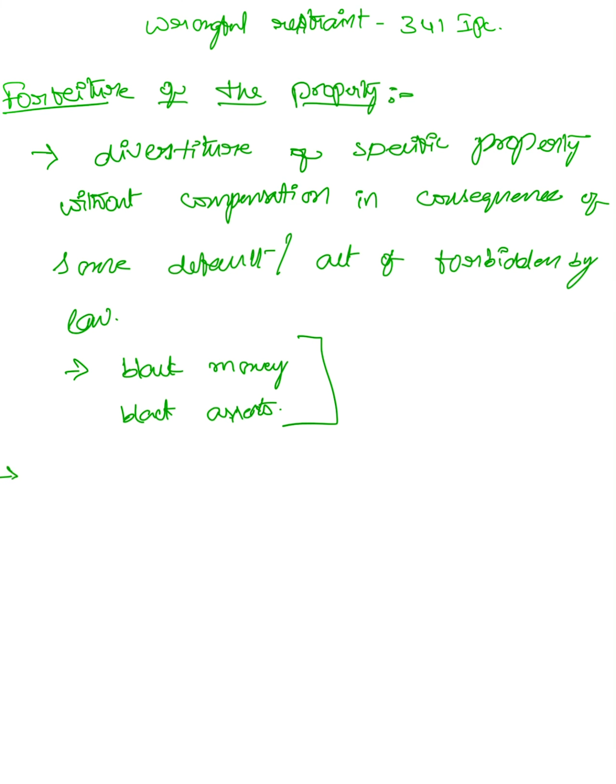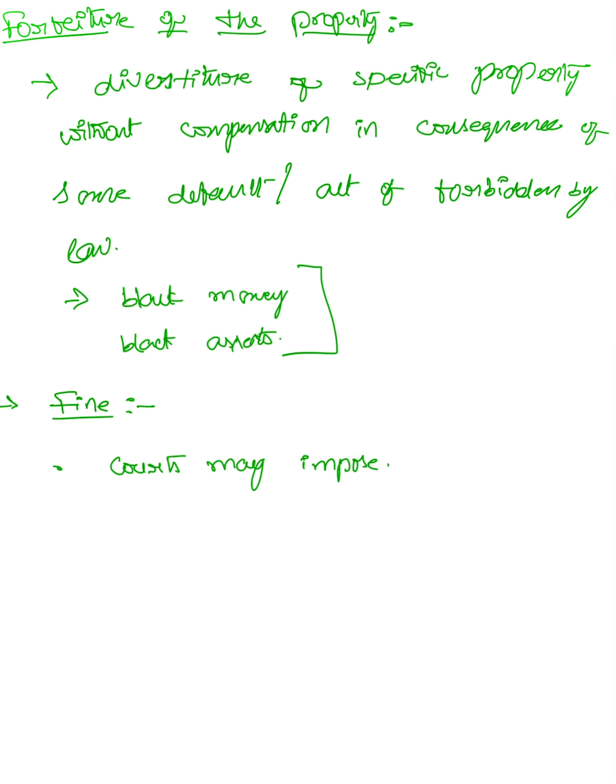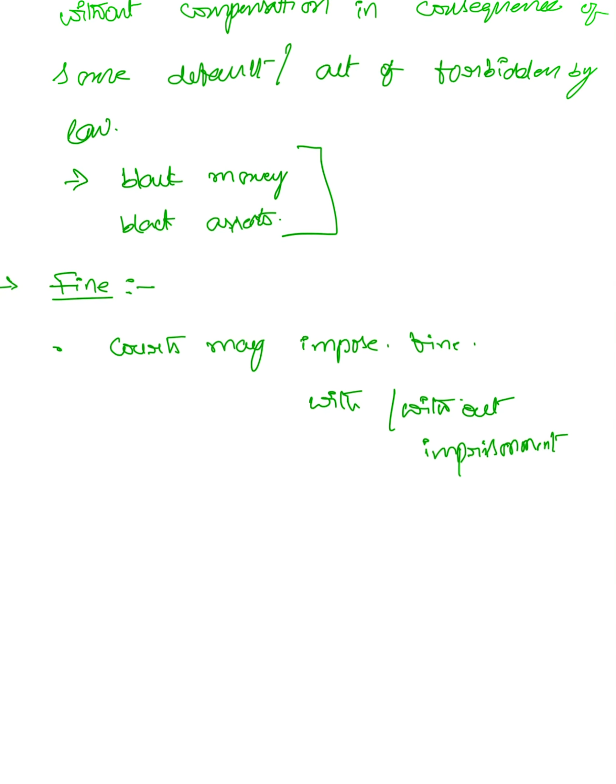And the next and final one is the fine. The courts may impose fine along with or without imprisonment.